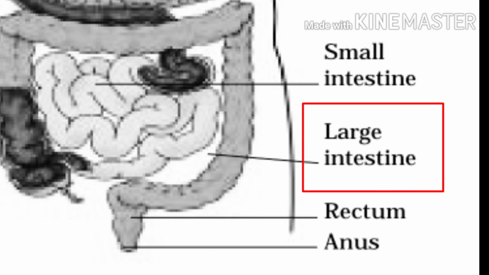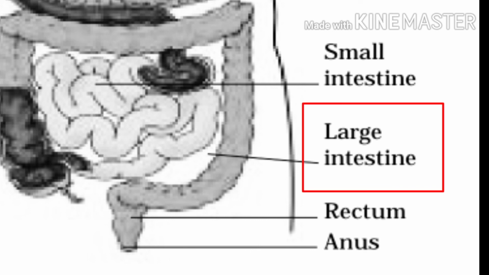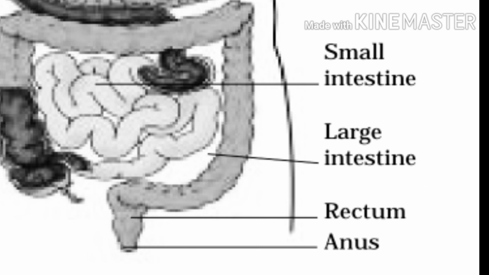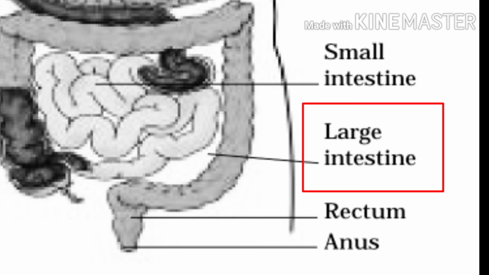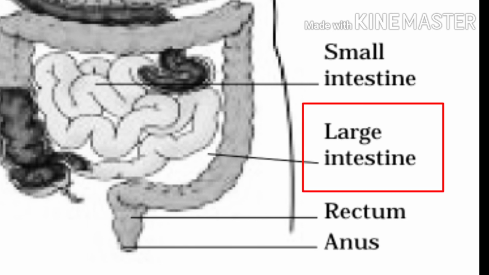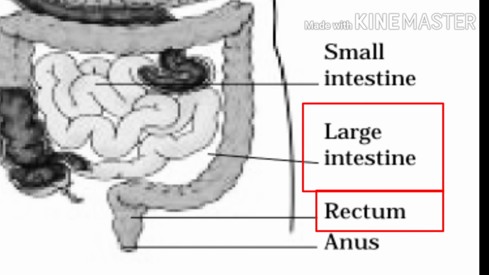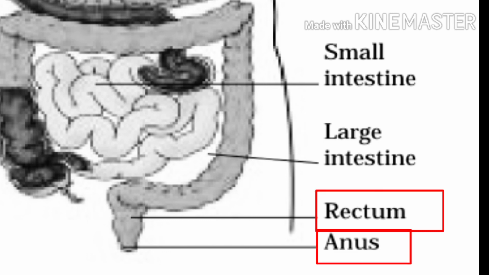Large intestine. The large intestine is wider and shorter than the small intestine. It is about 1.5 meters in length. Its function is to absorb water and some salts from the undigested food. The remaining waste passes into the rectum and is finally removed through the anus by the process known as egestion.